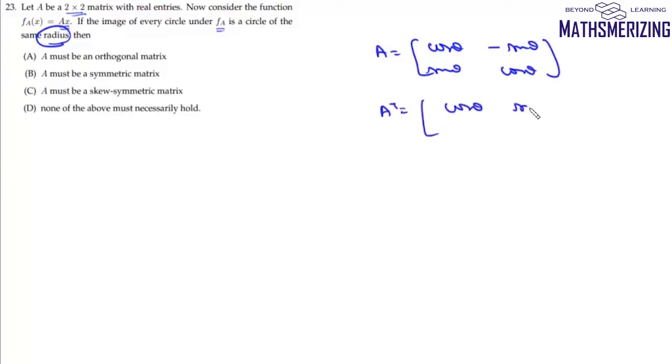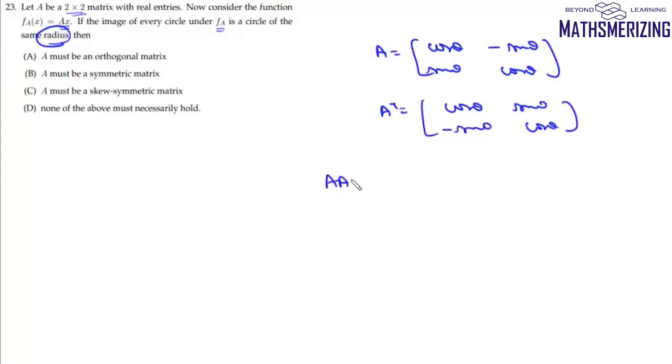And when there is a change of orientation, we know that this matrix A will simply be cos theta, minus sin theta, and sin theta, cos theta. Now if we take A transpose, it will be cos theta, sin theta, and then minus sin theta, cos theta.